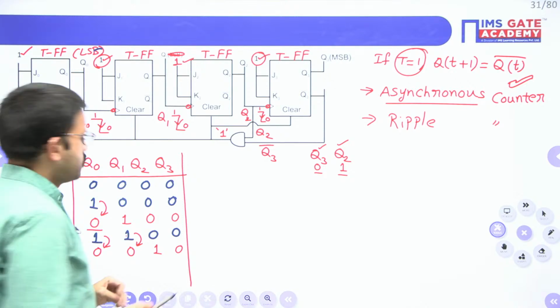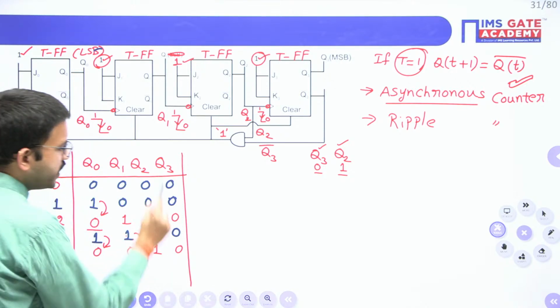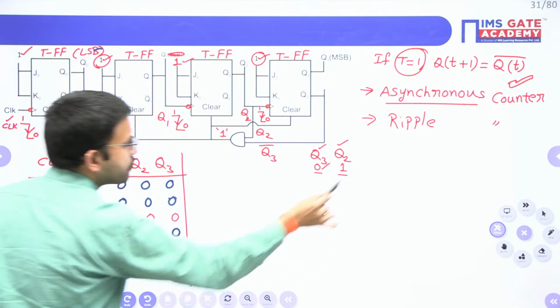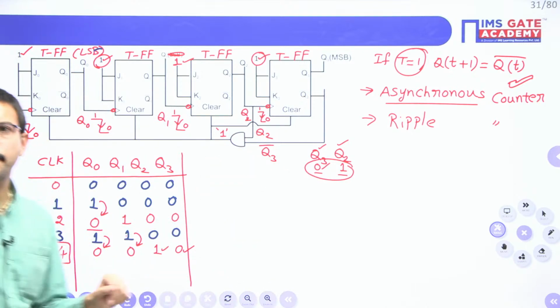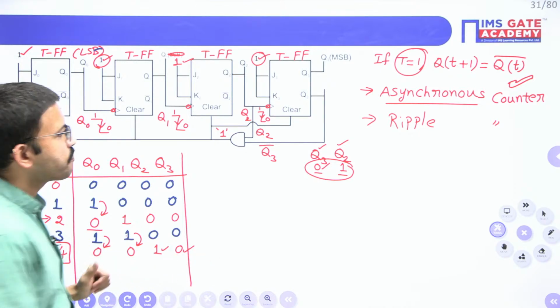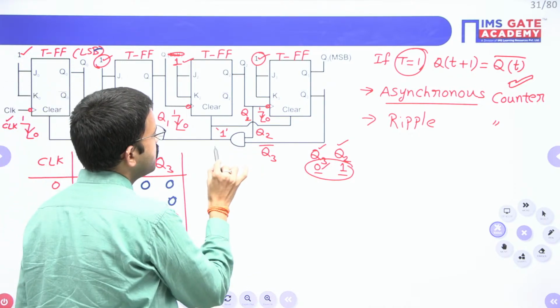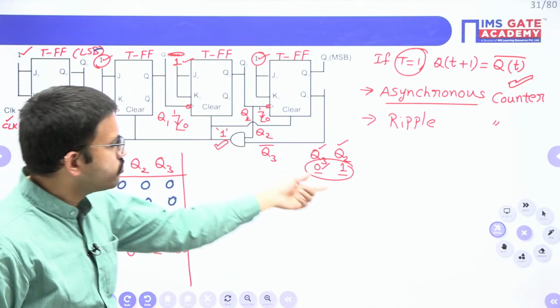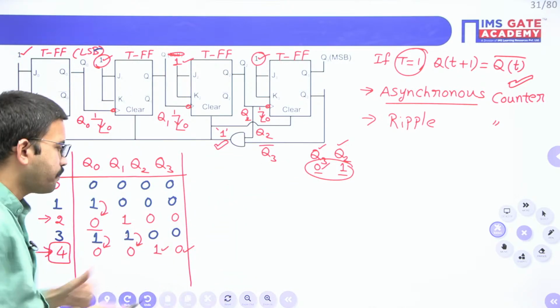Right. So here if you observe, you are getting Q3 as 0, and Q2 as 1. Yes, we are getting this combination. After applying fourth time negative edge of the clock signal, you got the state like this. According to our requirement, in order to get AND gate output as 1, the respective Q3, Q2 values, we are getting here 0, 1, 0, 1.